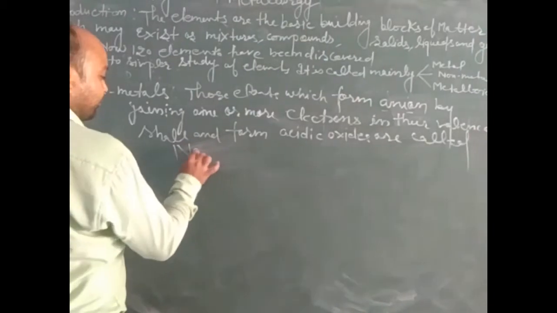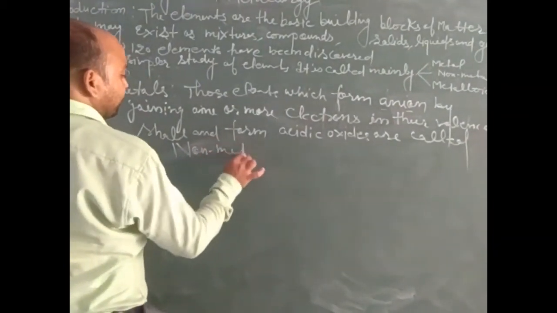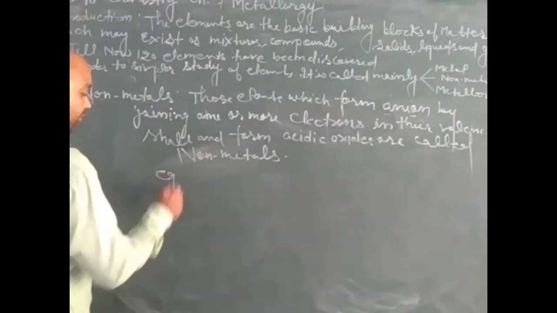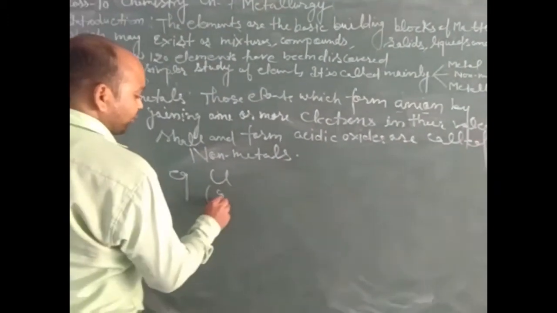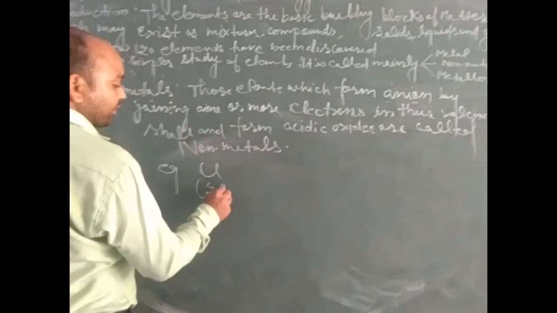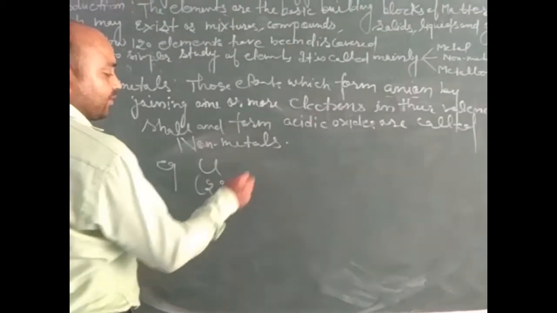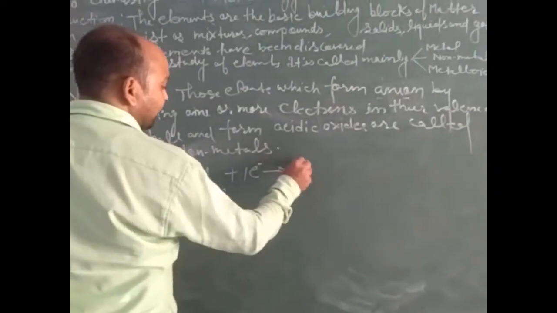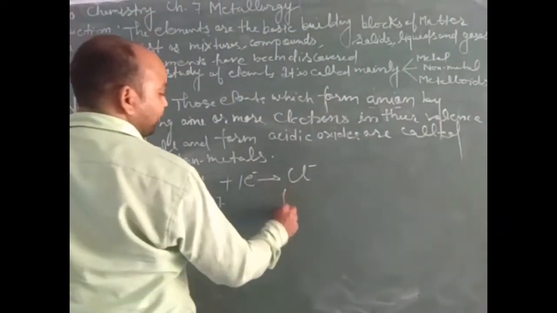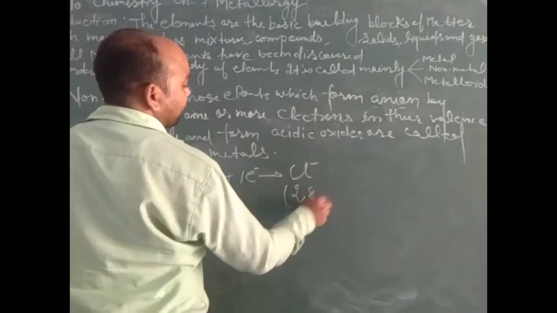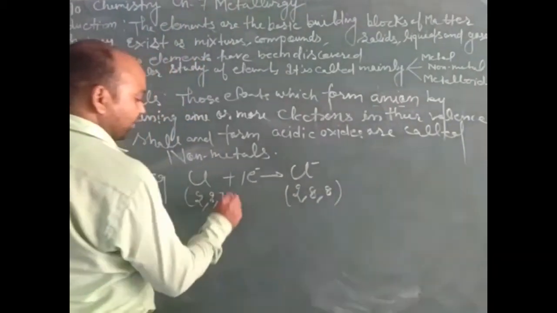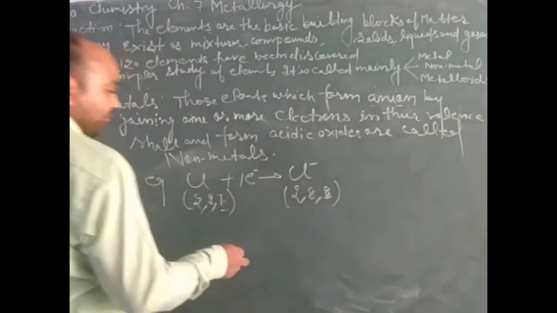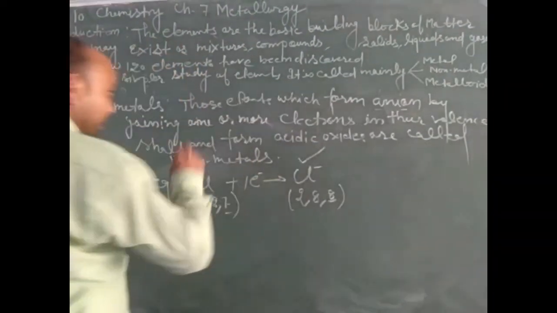For example, we can take a non-metal like chlorine. We know that chlorine has atomic number 17, so its electronic configuration will be 2, 8, 7. When chlorine gains one electron, it becomes negatively charged, meaning 2, 8, 8. Now in the valence shell, when one electron is added, its octet is completed and it becomes an anion. This is the chloride anion.